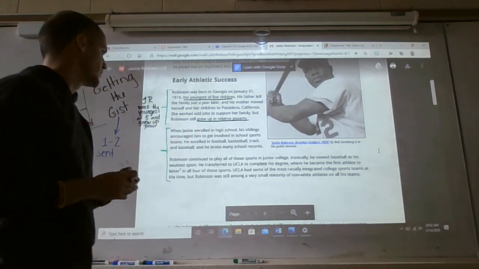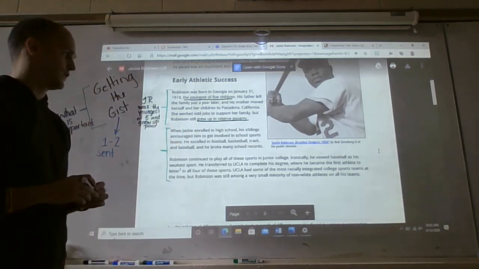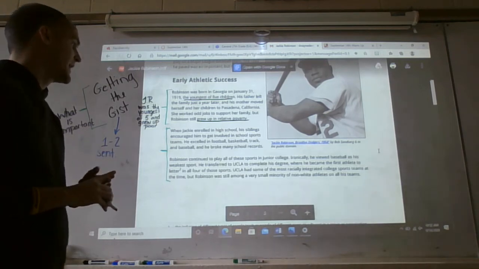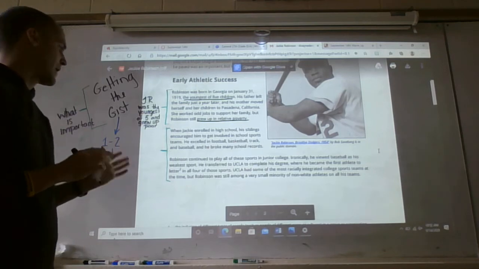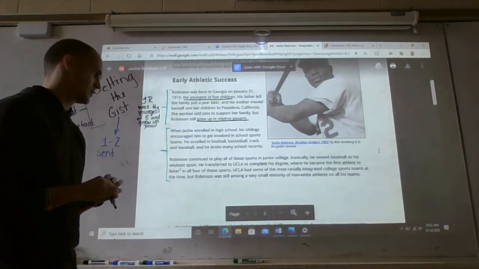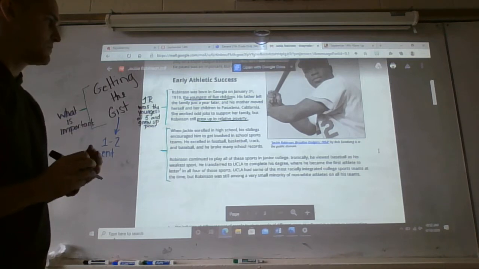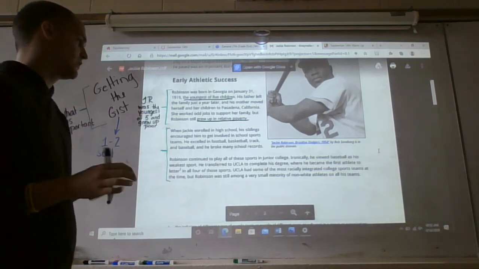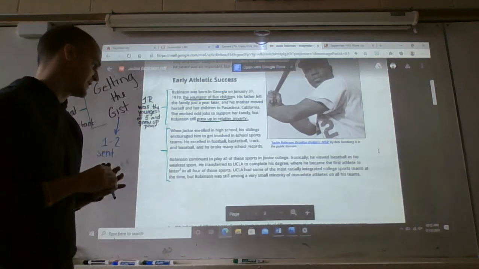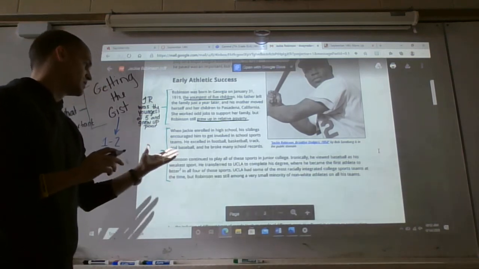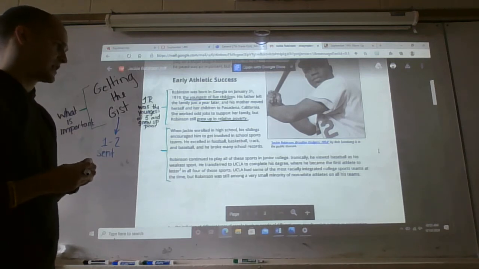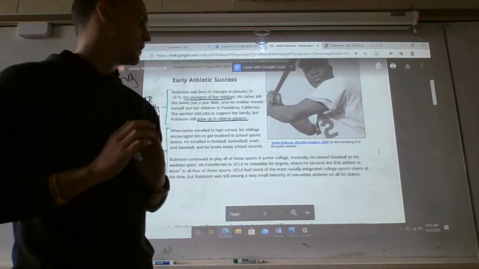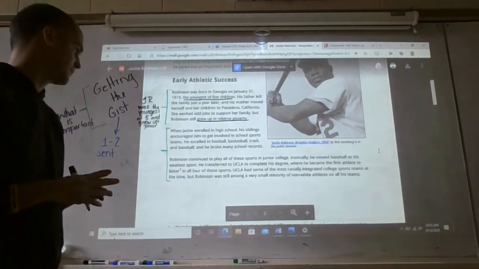When Jackie enrolled in high school, his siblings encouraged him to get involved in school sports. He excelled in football, basketball, track, and baseball, and he broke many school records. Robinson continued to play all of these sports in junior college. Ironically, he viewed baseball as his weakest sport. He transferred to UCLA to complete his degree, where he became the first athlete to letter in all 4 of those sports. UCLA had some of the most racially integrated college sports teams at the time, but Robinson was still among a very small minority of non-white athletes on his team.